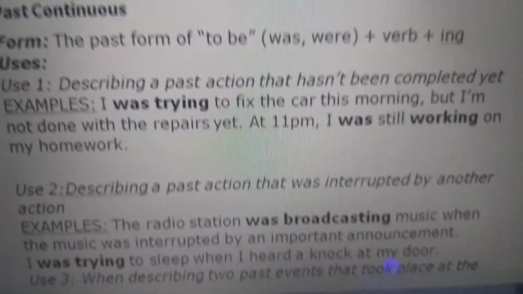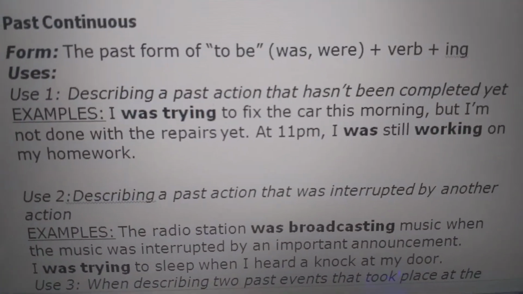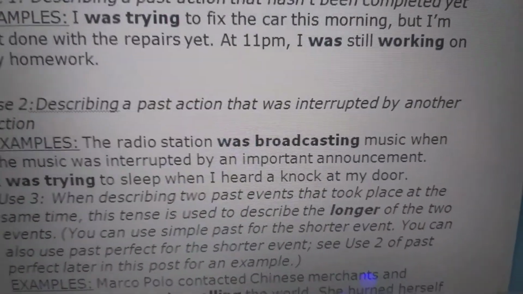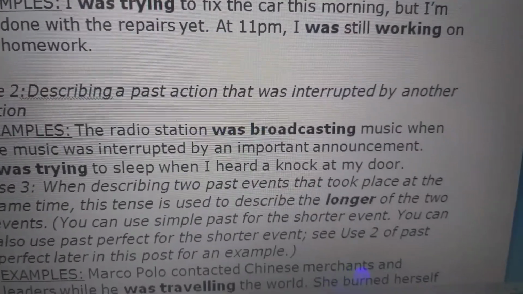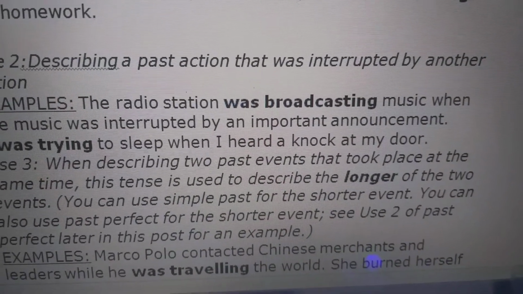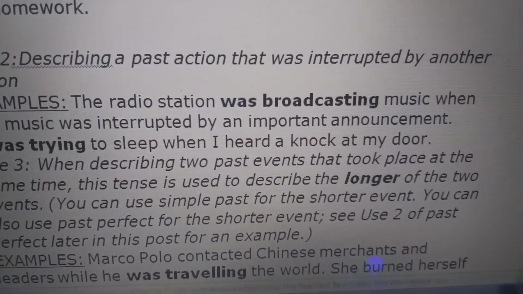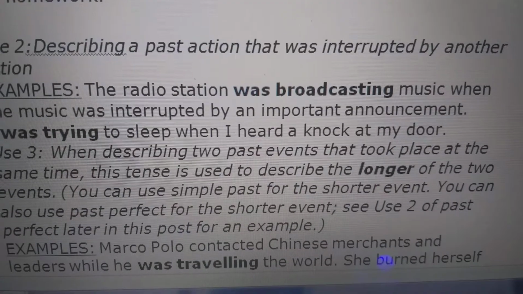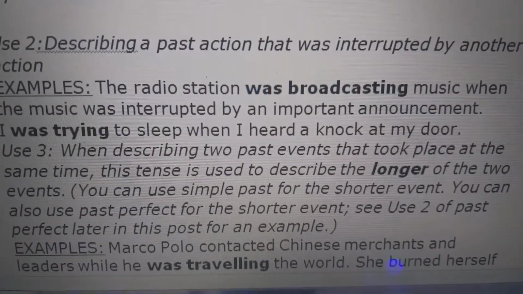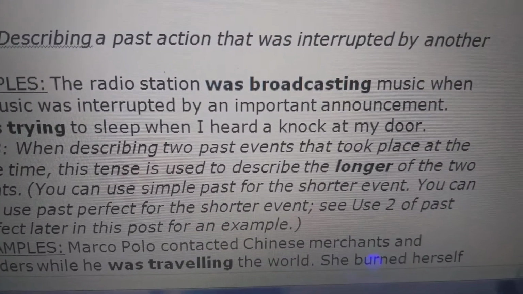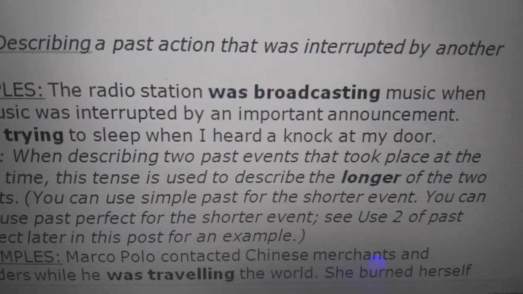Then when we are describing a past action that was interrupted by another action. The radio station was broadcasting music when the music was interrupted by an important announcement. Now over here also the radio station was broadcasting. Broadcast is a verb where we are adding ing and was is written over there because radio station is a singular form. Now over here an action is being interrupted means रुकावट आ रही है उसमें. Why? Because an important announcement was to be done. So this is the